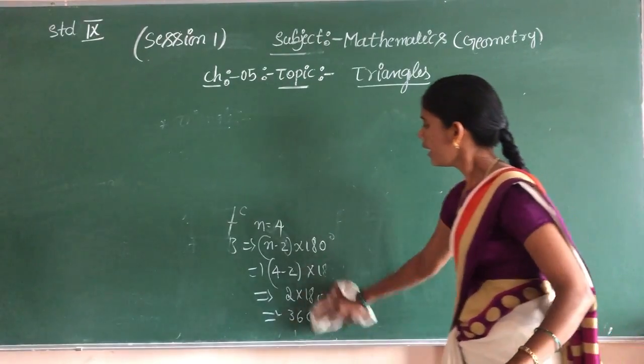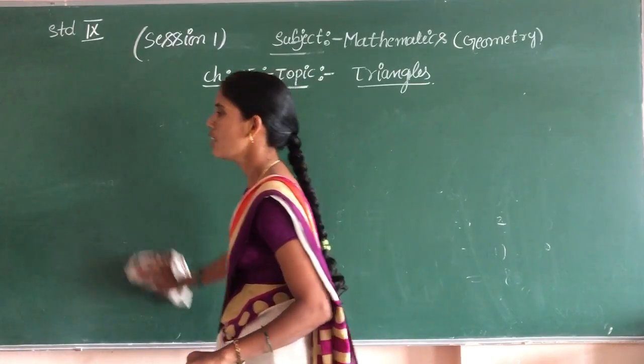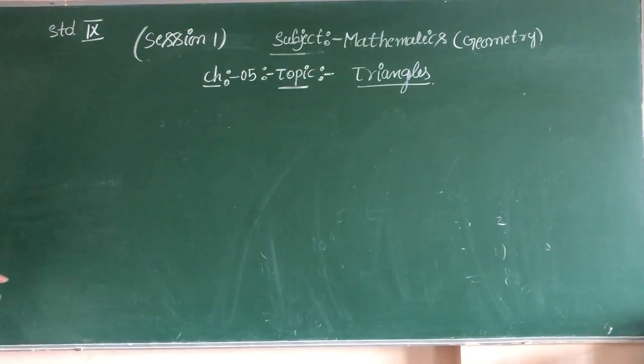Types of triangles, according to the size and according to the angles. So types are classification of the angle.